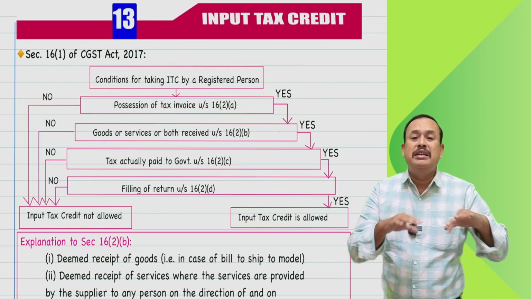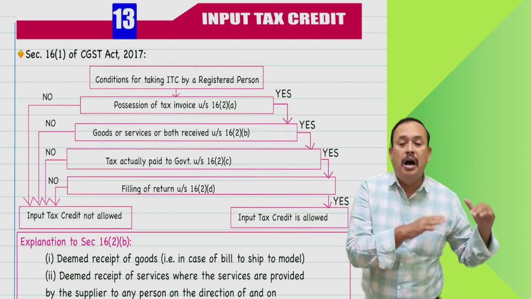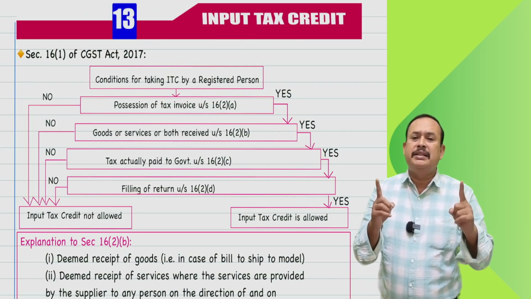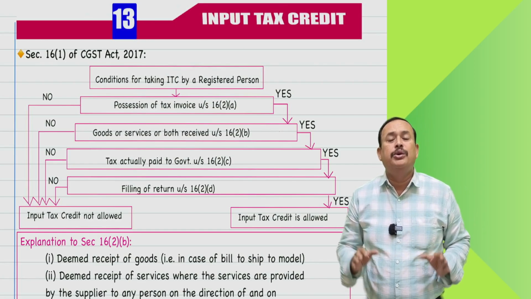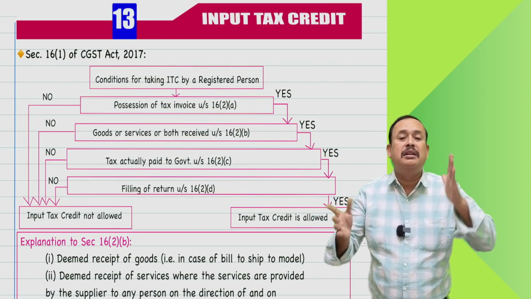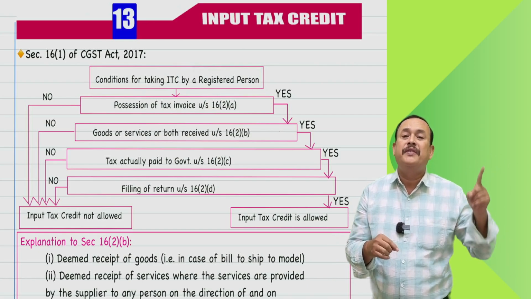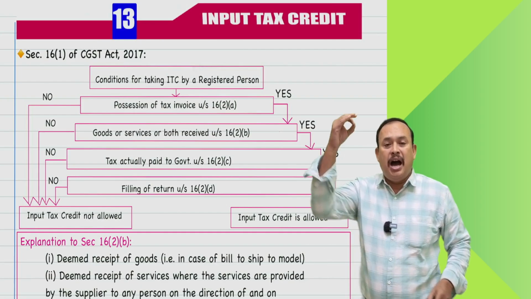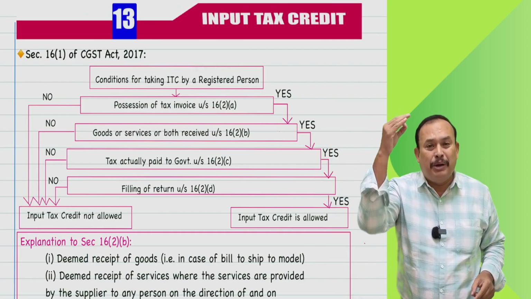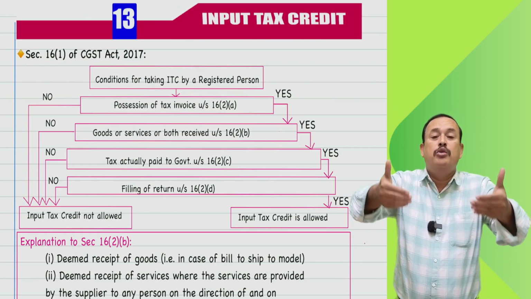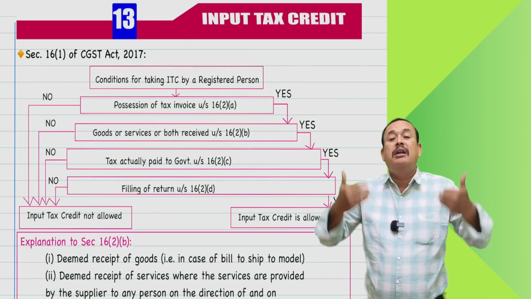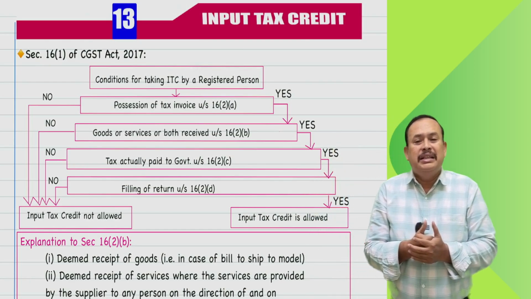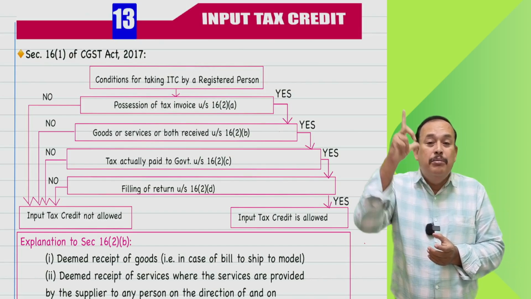Sir, I have received the invoice in the month of August. I received the goods in the month of September. Yes, in that case, input tax credit is allowed for you in the month of September only, not in the month of August. Just because of having the tax invoice, you are not eligible to avail the input tax credit until the goods which pertain to that particular invoice have been received in your premises, or the service which you received at your site. Now, there is a concept of deemed receipt.